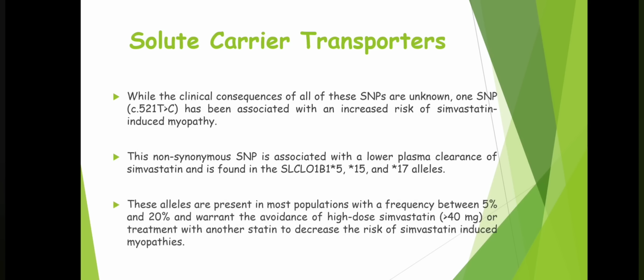Okay, so these alleles, that is star 5, star 15 and star 17 alleles, have been associated with such a kind of transporter that will cause reduced transport of simvastatin, and such alleles are found in about 5 to 20% of people. So reducing the dose of simvastatin is one option to avoid simvastatin induced myopathy, and another option for avoiding such a problem is to take another statin instead of simvastatin.